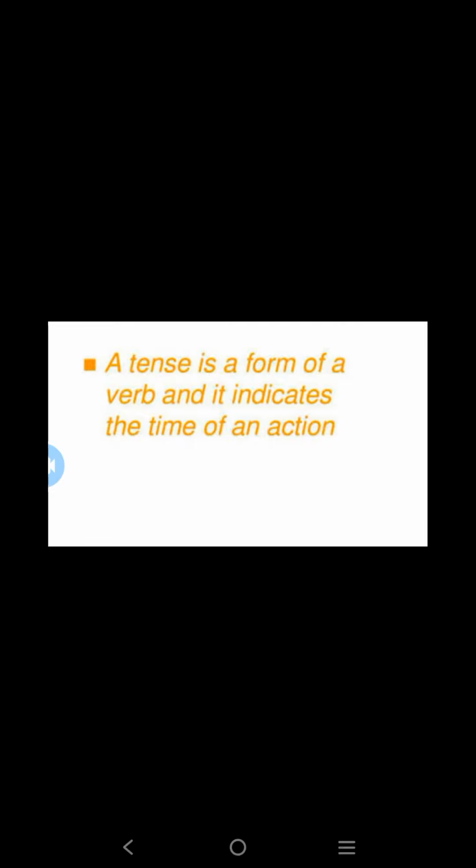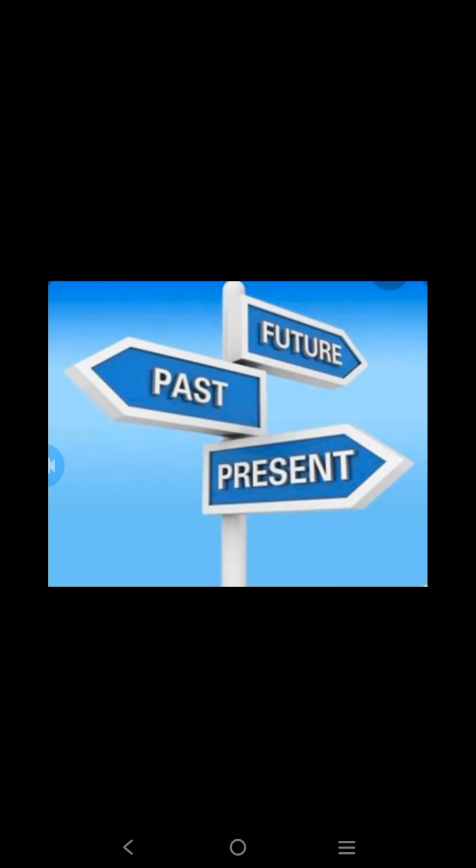Now we can see the types of tense. Tense can be broadly classified into three categories. Do you know what the three types of tense are?